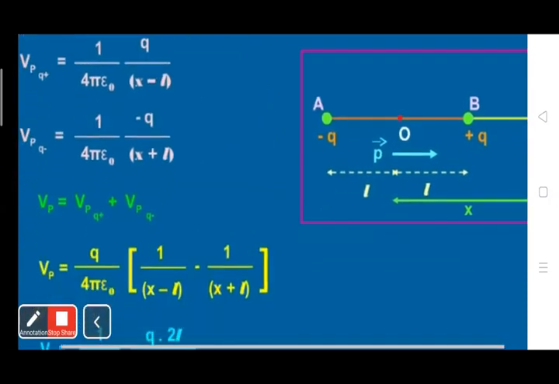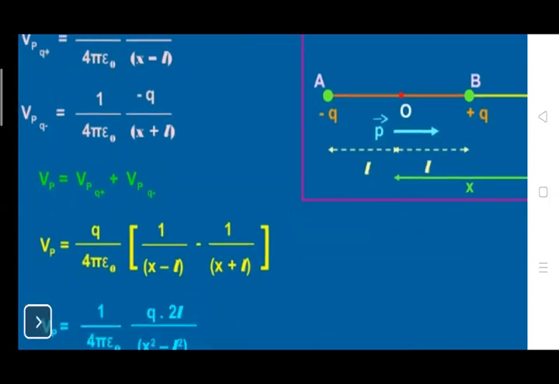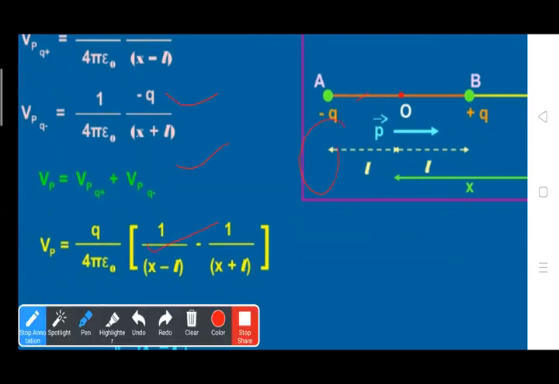We found VP equals Q upon 4 pi epsilon naught in bracket 1 upon X minus L minus 1 upon X plus L.